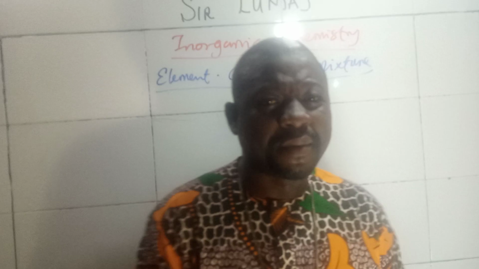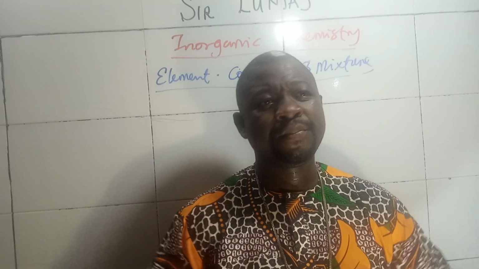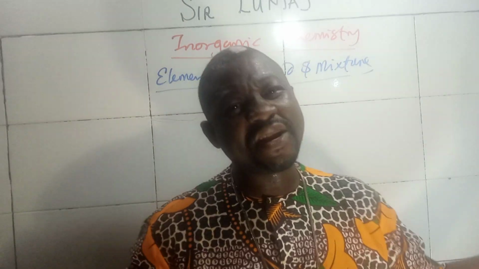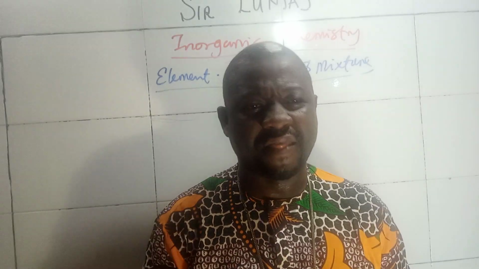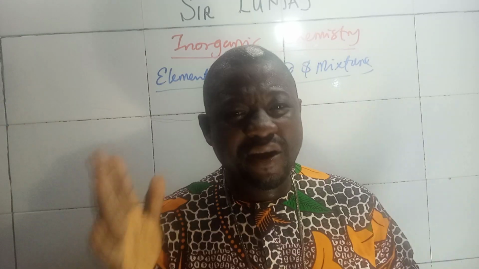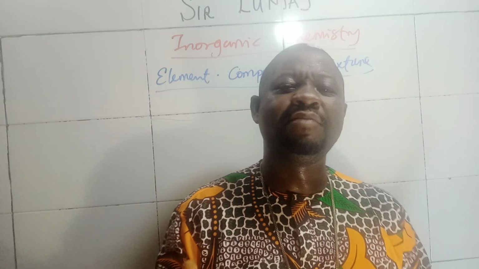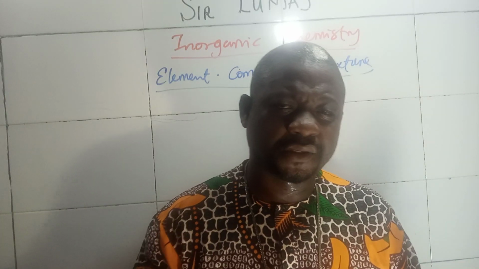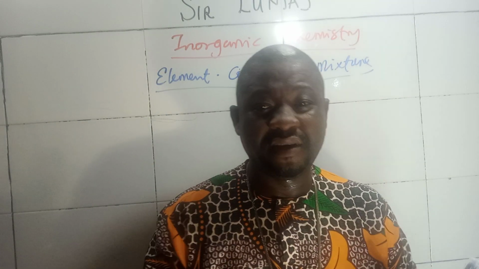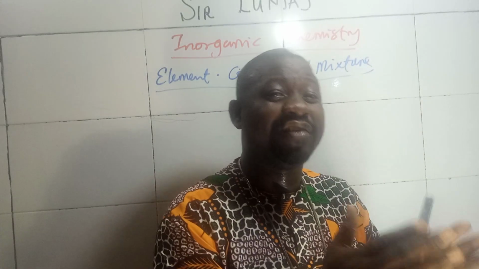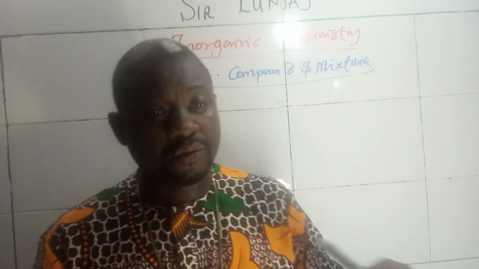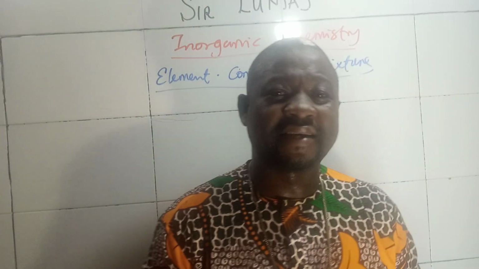So today I want to talk about elements. And I told you that these elements, they are spread around. So scientists came together and arranged these elements into groups called the periodic table. I'll still teach us the periodic table as a topic.